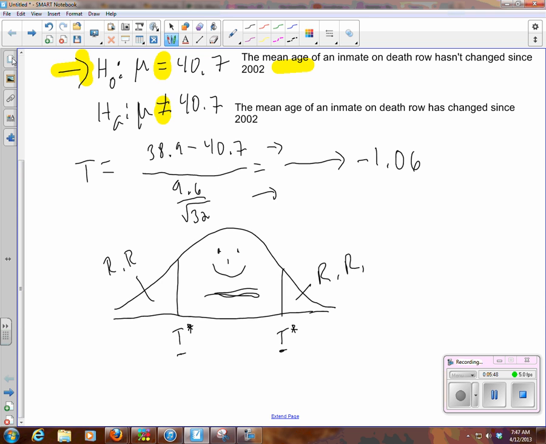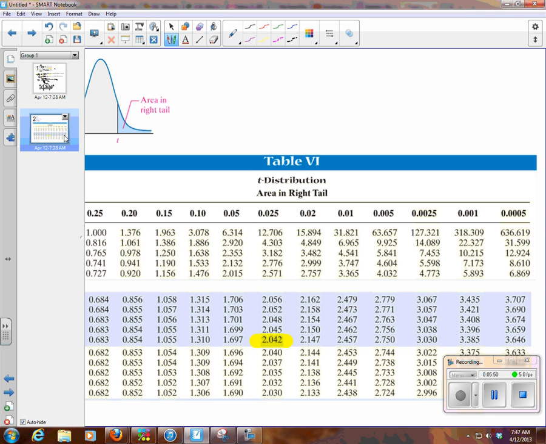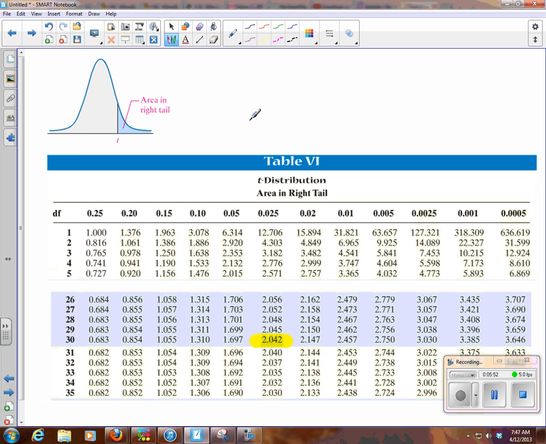So I snagged a copy of the table earlier, and so I had n is 30, 32. I guess I highlighted the wrong thing. So n is 32, so n minus 1 is how you get the degrees of freedom. So we're going to look at 32. Can I drag that? Yes, I can.